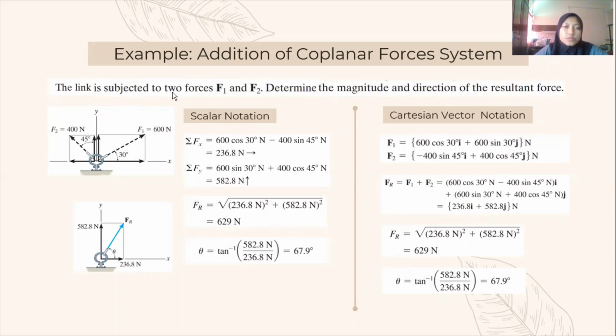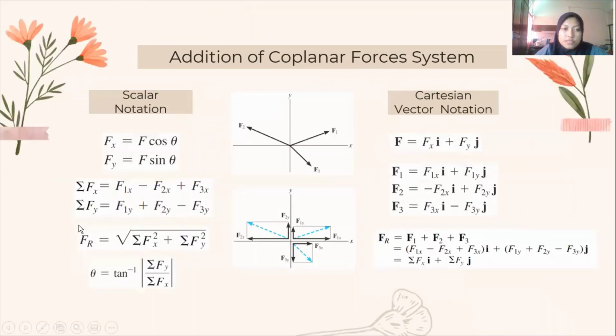The link is subjected to two forces, F1 and F2. Determine the magnitude and direction of the resultant force. So let's see how to solve this problem by using scalar notation first. For scalar notation, first we need to resolve the F1 and F2 force in terms of Fx and Fy components. Summation of Fx for F1 in x-axis is 600 cos 30, and for F2 in the x-axis is negative 400 sine 45. And then we find the magnitude of the resultant force by using this formula.